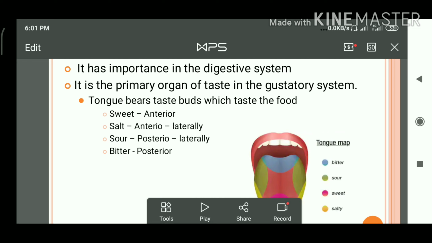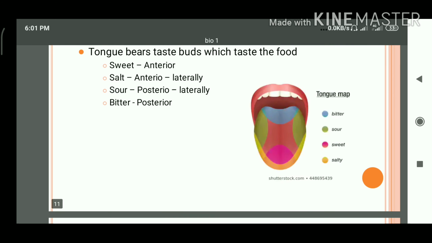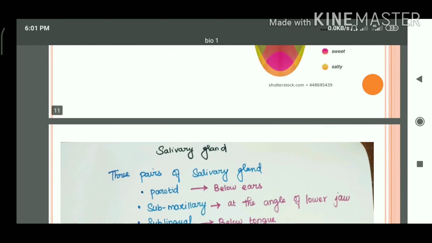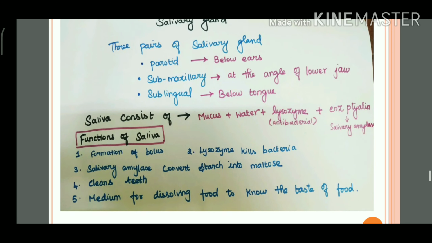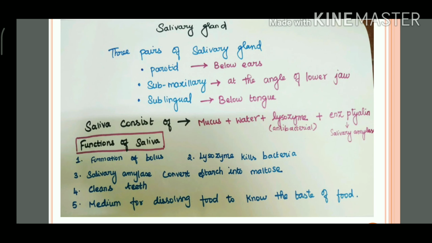So these are all the four different types of taste which could be sensed by the tongue. And the next one is the salivary gland. Actually, we are speaking about the buccal cavity. Under the buccal cavity, we have discussed number one, the teeth, the structure of teeth, and the types of teeth. And number two is the tongue. The next is the salivary gland.